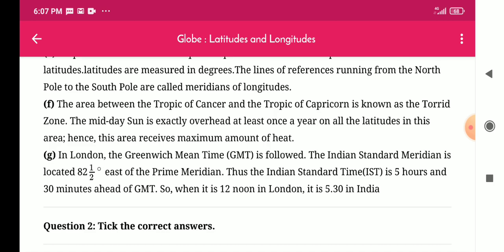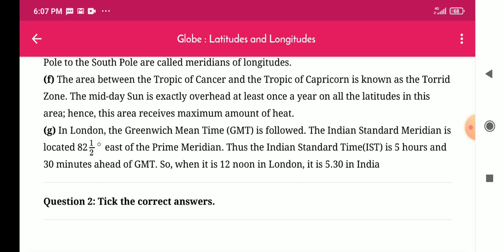GMT is a short form of Greenwich Mean Time. The Indian Standard Meridian is located 82 1/2 degrees east of the prime meridian. Thus, the Indian Standard Time (IST) is 5 hours and 30 minutes ahead of GMT. So, when it is 12 noon in London, it is 5:30 in India.